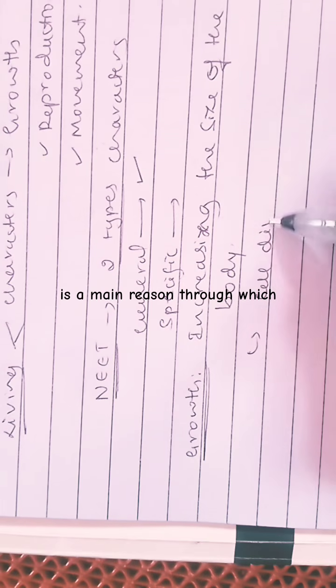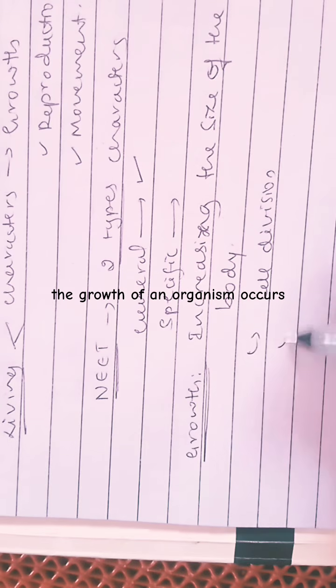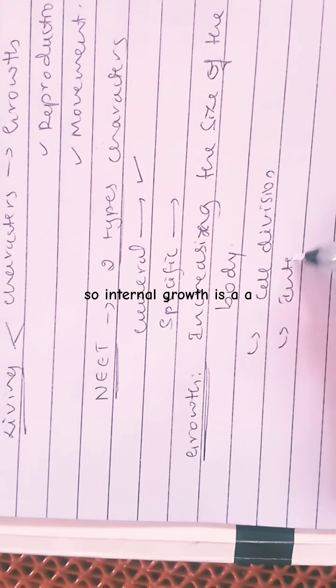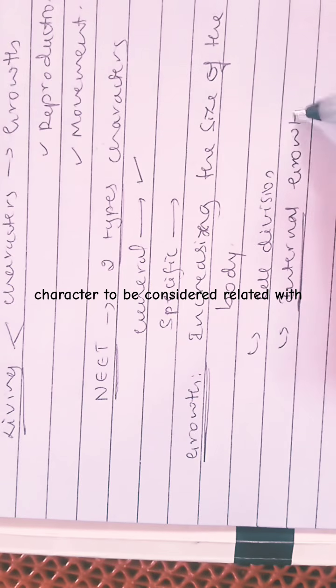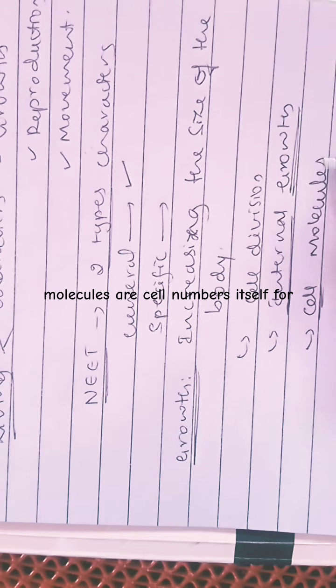Cell division is the main reason through which the growth of an organism occurs. So internal growth is a character to be considered related to the growth of an organism. Internally, that is, inside the organism, it will grow by addition of cell molecules or cell numbers itself.